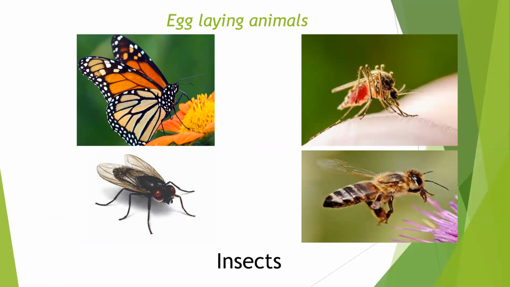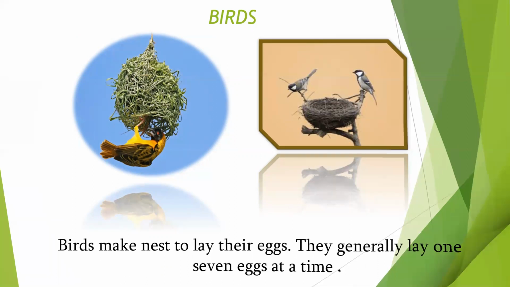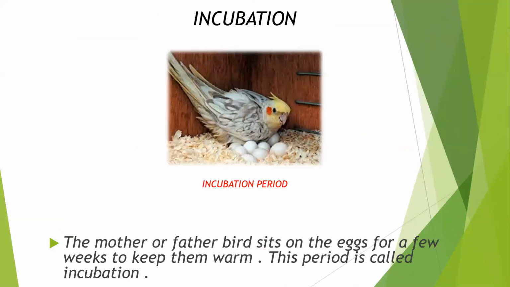Children, you all have seen birds and know that birds make nests to lay eggs. The female birds lay 1 to 7 eggs at a time. After laying, the eggs have to be kept in a warm place to provide adequate conditions for the hatching of the eggs.